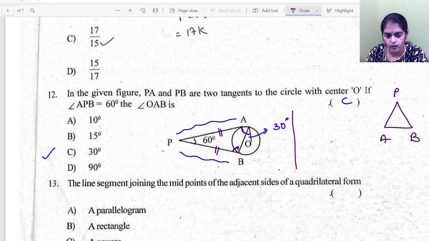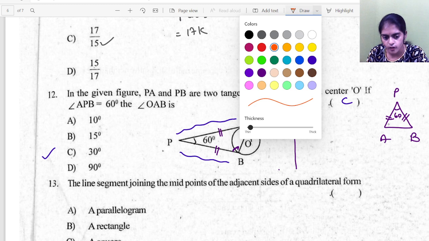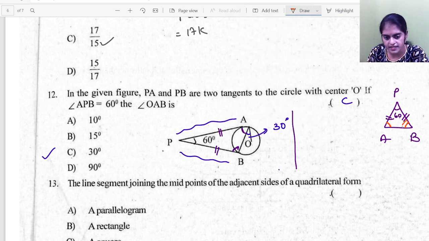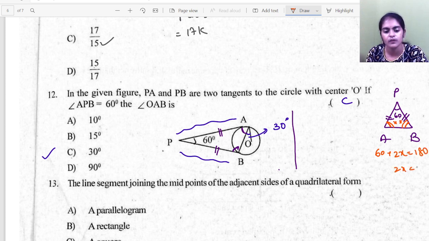These two are equal sides, so in an isosceles triangle the angles opposite to equal sides are equal to each other. If I take the angle sum property, 60 plus x plus x, so 2x equals 180. 2x equals 180 minus 60, which is 120, and x equals 60. So this value I got as 60.